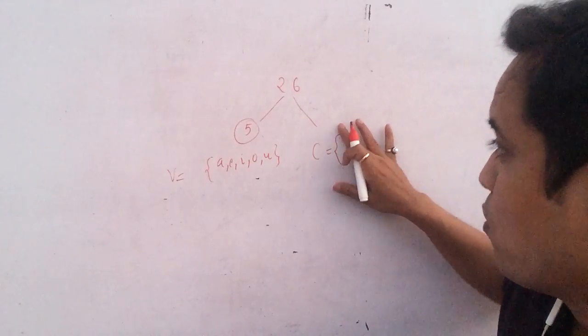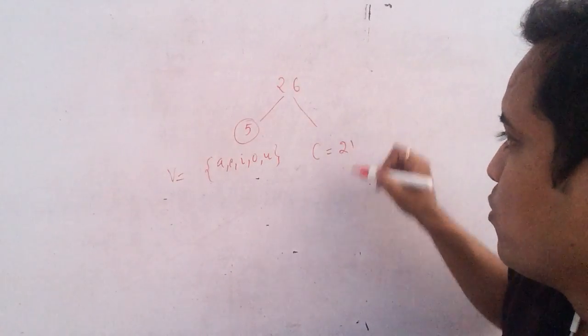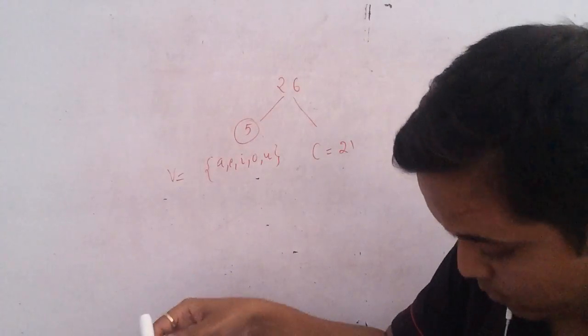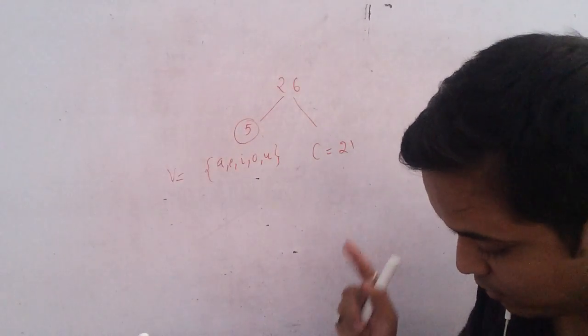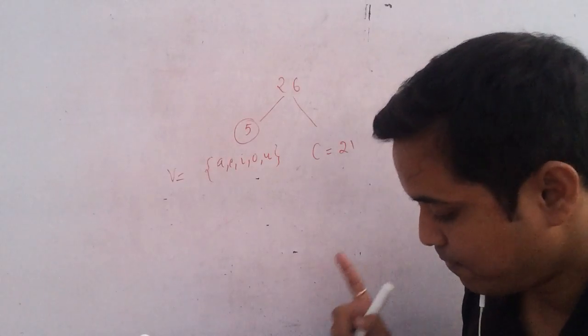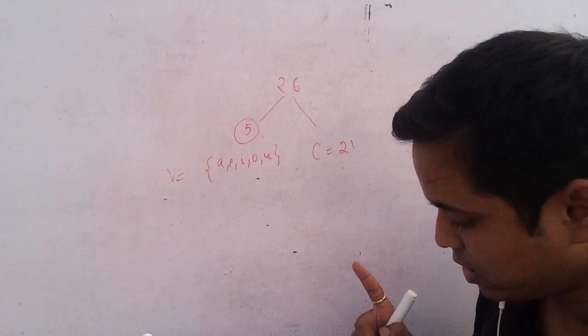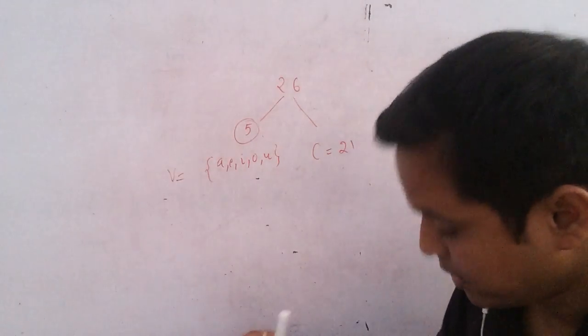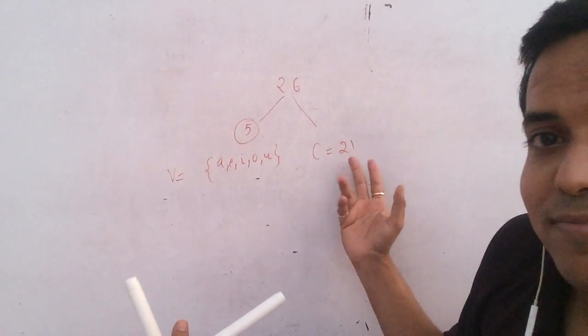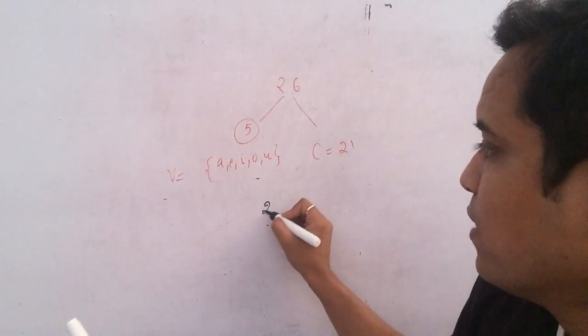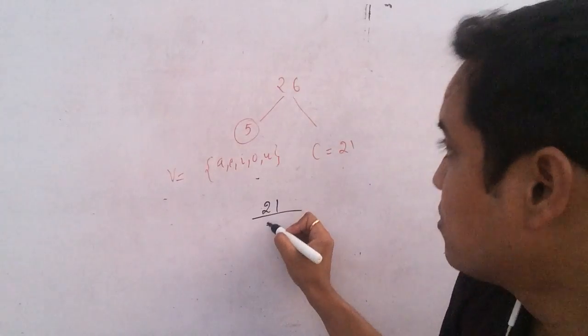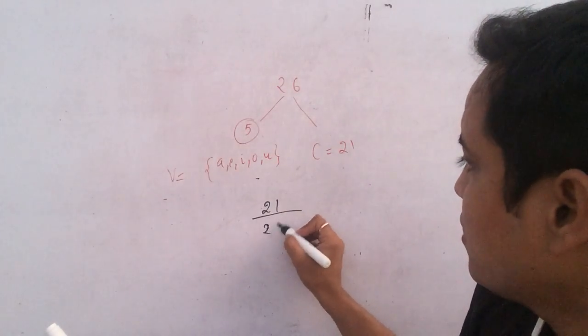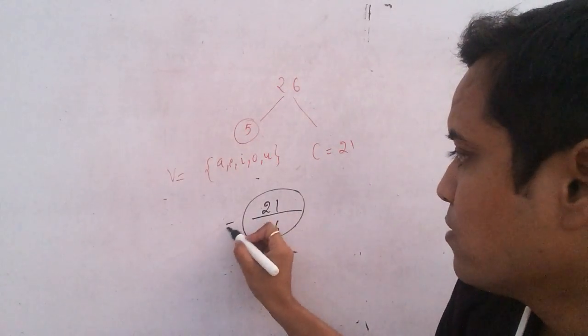There are 21 consonants. So what do you have to find? If a letter of the English alphabet is chosen at random, the probability that the letter is a consonant. So how many favorable cases do you have? 21 upon total. Total is 26. Yes, this is the answer of your event.